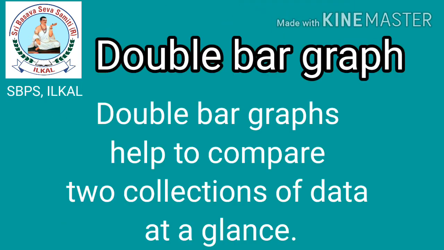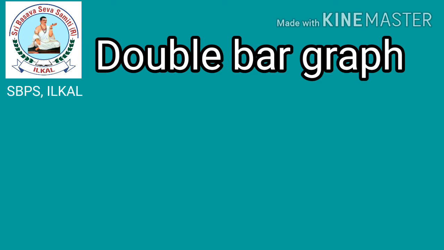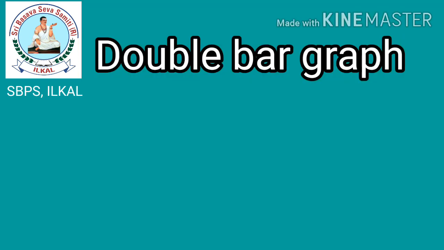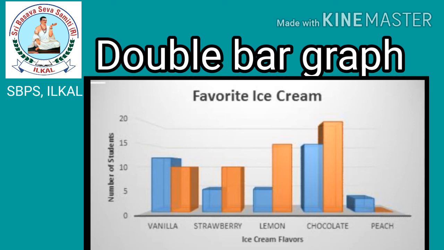Now you are going to study about double bar graph. Double bar graphs help to compare two collections of data at a glance. Which is your favorite sport, children? You can collect the data from the whole class and you can draw a double bar graph. Observe here, it will be like this. Not only on sports, children, you can draw a double bar graph based on your favorite ice creams also. Observe here. We considered ice cream flavors on horizontal axis, that is x-axis, and number of students on y-axis, that is vertical axis. It is also an example for double bar graph.